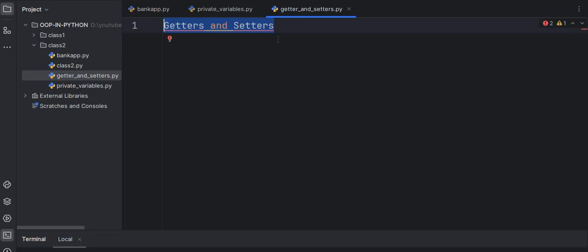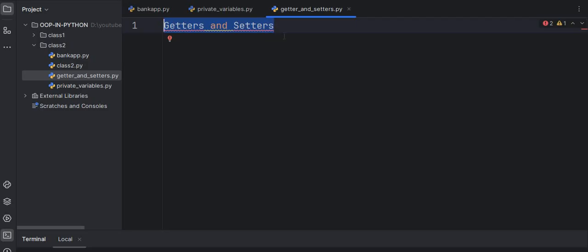Don't worry, I will explain it inside the code. So getters and setters help us control how data is accessed, protect sensitive values, add validation before updating, and prevent wrong or harmful modification.